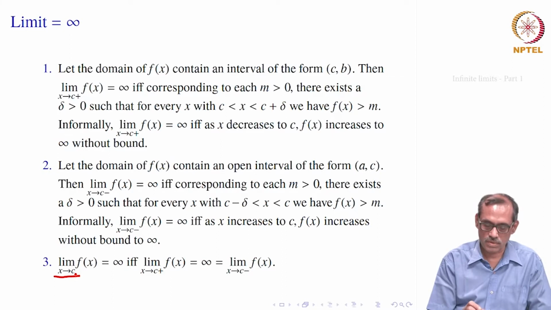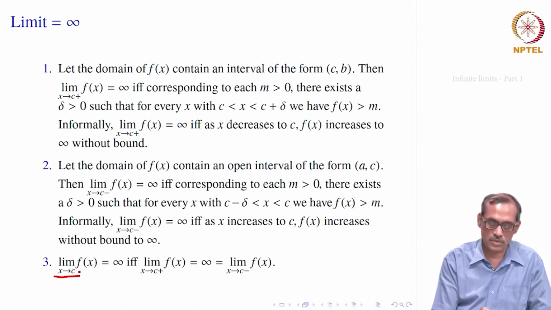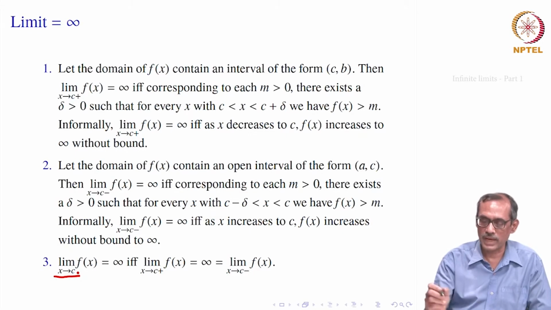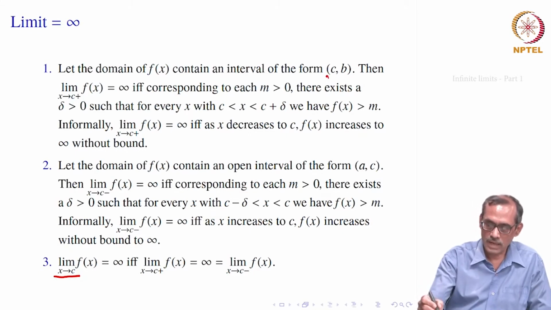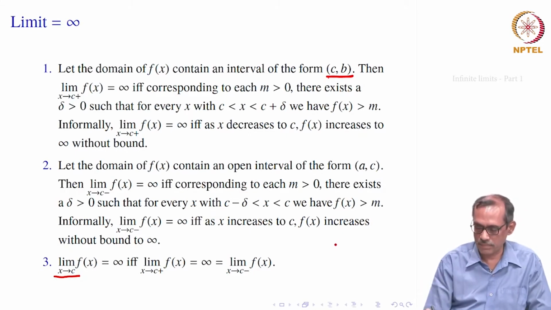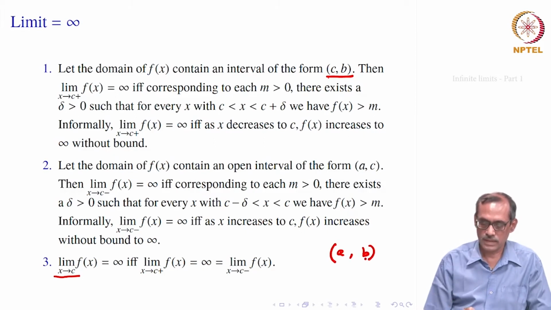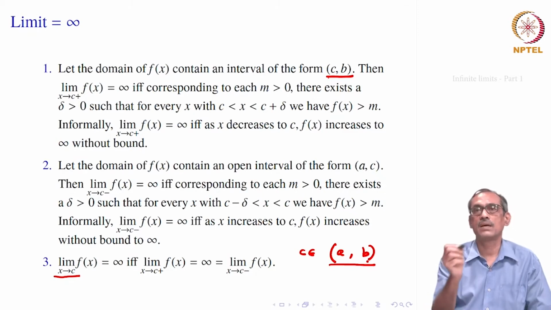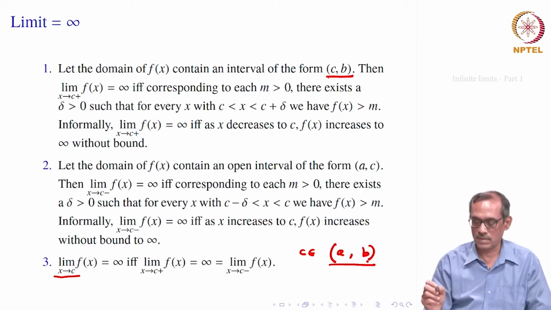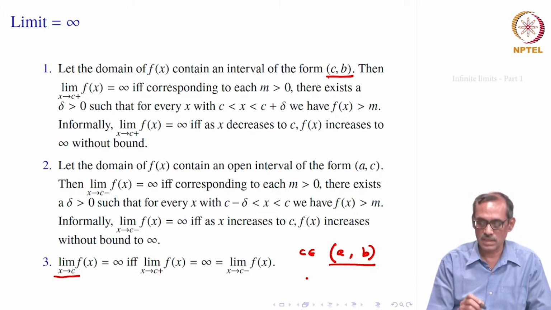But we should always remember that this limit as x goes to c will be defined only when there is an open interval of the type a to b around c, that is, c must belong to this, and the domain of f must include such an interval. So that on both the sides you have a neighborhood. This is actually a neighborhood of c. Of course, at c we do not need to define.